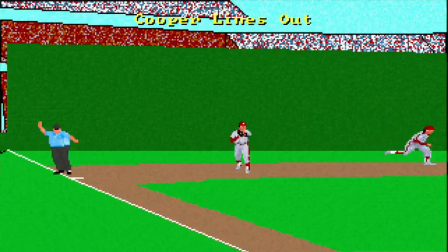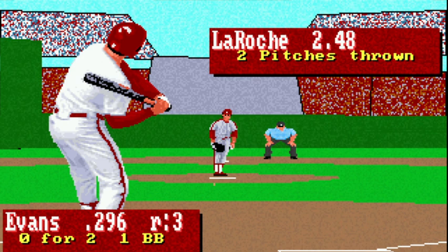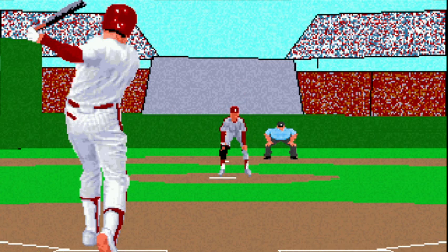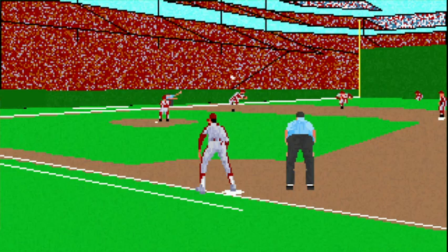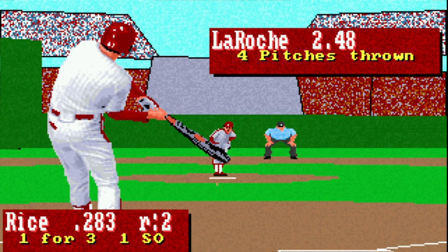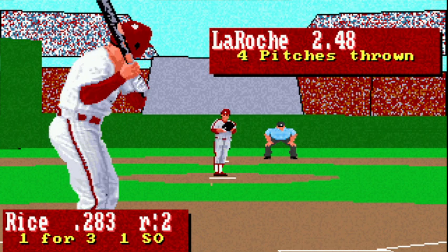Lefty on lefty. Caught by Lansford. Grounder to third. Out at first. Nice. All right, so far so good with LaRoche.